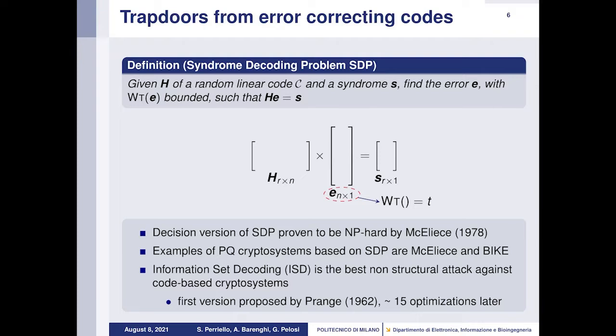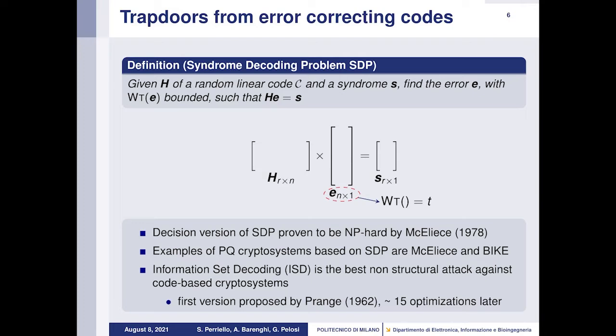How can we derive trapdoors from these error-correcting codes? The syndrome decoding problem states that given H of a random linear code C and the syndrome S, we have to find the error E, with weight of E bounded, such that HE is equal to S. In the pictorial representation on the slides, we can see that the weight of the error vector E is equal to T. The decision version of the SD problem, the SDP, was proven to be NP-complete by McEliece, and examples of post-quantum cryptosystems based on SDP are McEliece and BIKE.